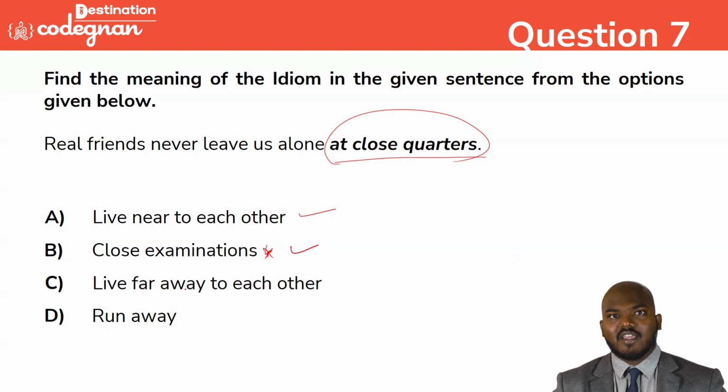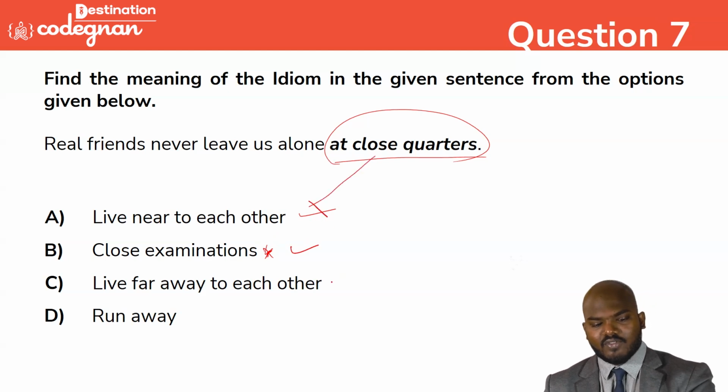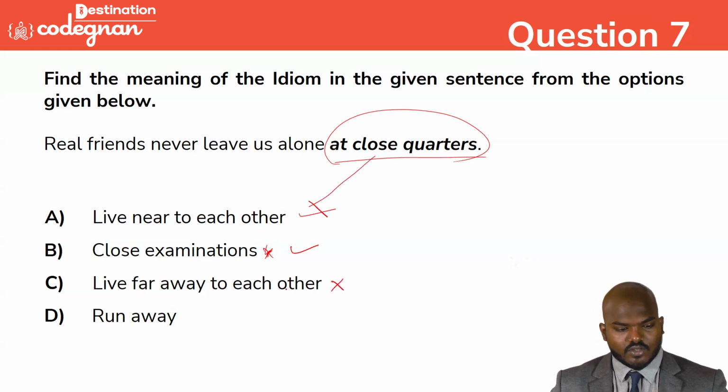Close examination is not about the exam. They will be in close connection. Whatever you do, they will keep examining you, observing you. That's what close examination is talking about. Live far away is directly implicating here, so this will not be the correct answer. This is indicating the opposite, that's also not the correct answer.